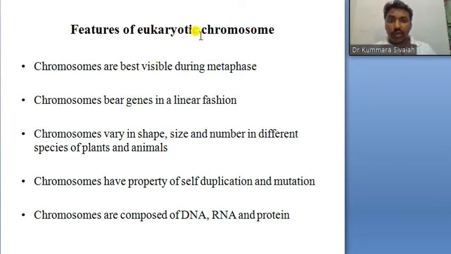If you take a eukaryotic chromosome, chromosomes are best visible during metaphase. Chromosomes bear genes in a linear fashion. Chromosomes vary in shape, size, and number in different species of plants and animals. Chromosomes have the property of self-duplication and mutation. Chromosomes are composed of DNA, RNA, and protein.